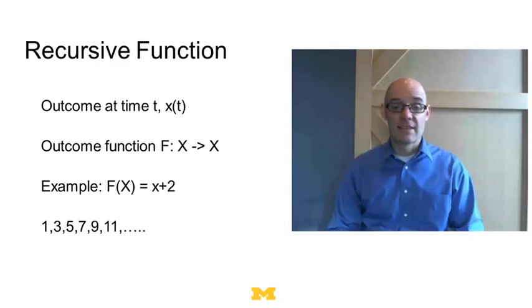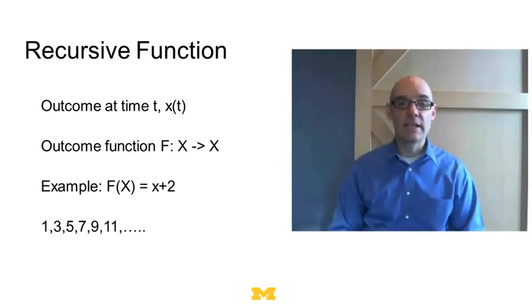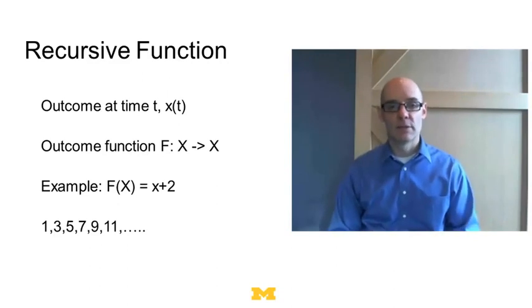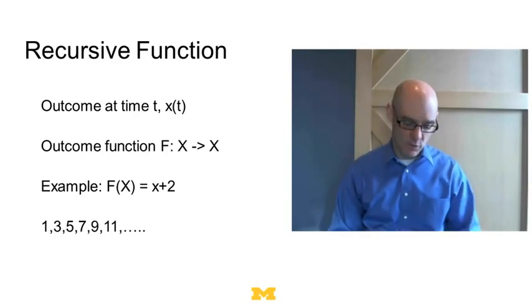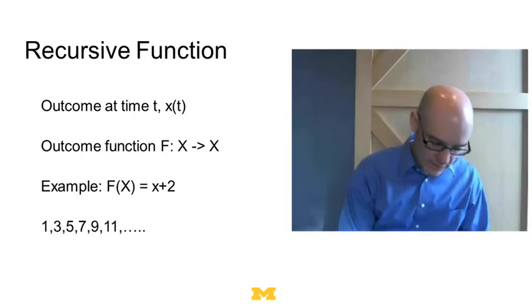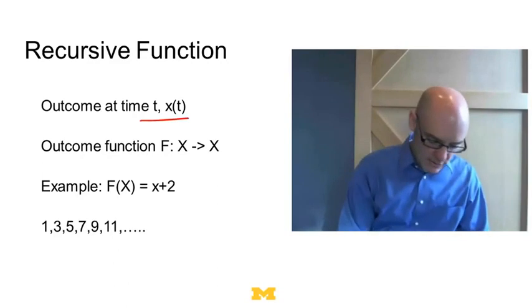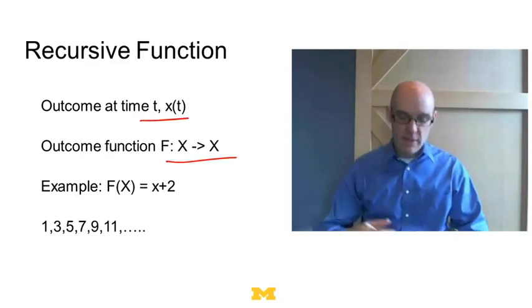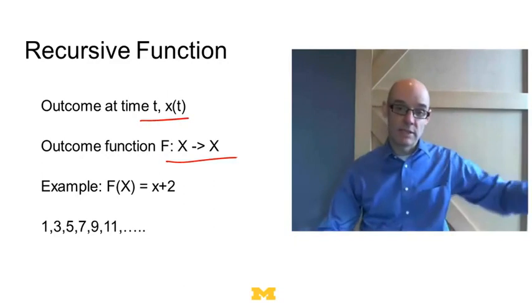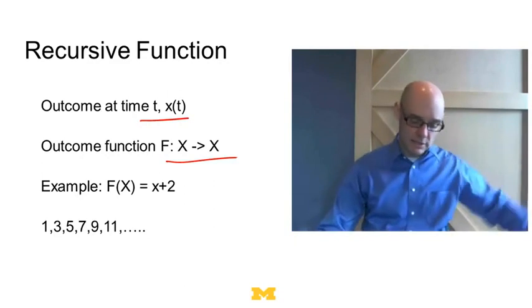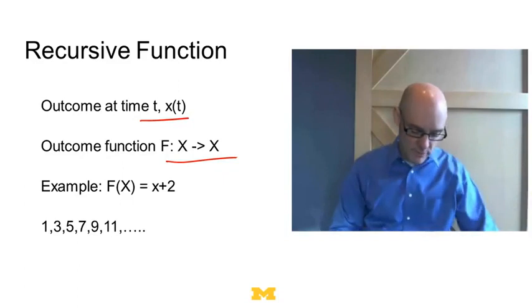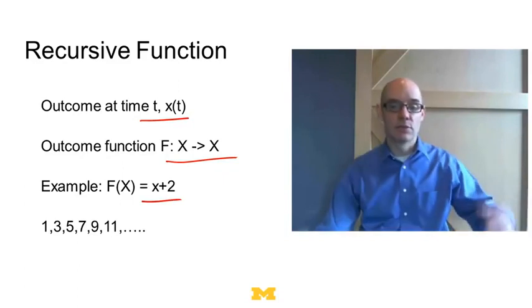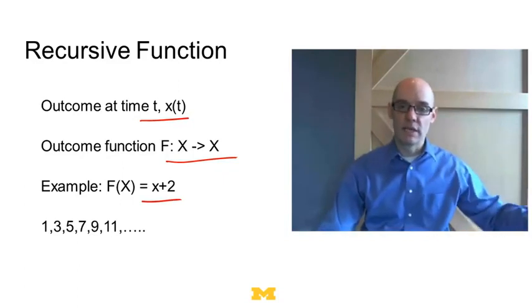What I want to do next is relate this to chaos. Now to relate to chaos, I've got to begin by describing something called a recursive function. A recursive function was implicit in our Markov model and in our urn model, but let me make it more formal. In a recursive function, you get an outcome at time t, and there's an outcome function, f, that maps x into itself. So there's this process that's just moving on and on. You basically get an outcome, then another outcome, and another outcome. One example could just be x plus 2. So this would just go 1, 3, 5, 7, 9, 11.